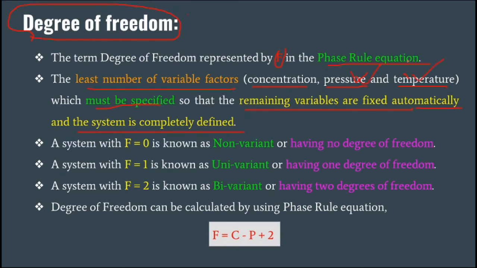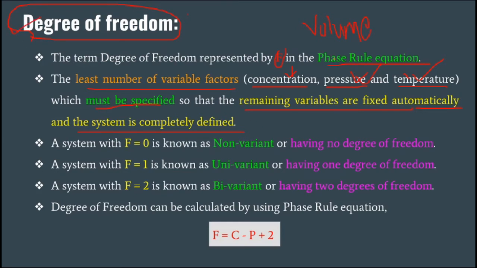When I am plotting the graph of temperature against pressure, the remaining variables, the concentration and volume of that system, are automatically fixed, as they depend upon the effect of temperature and pressure. That is considered the degrees of freedom.